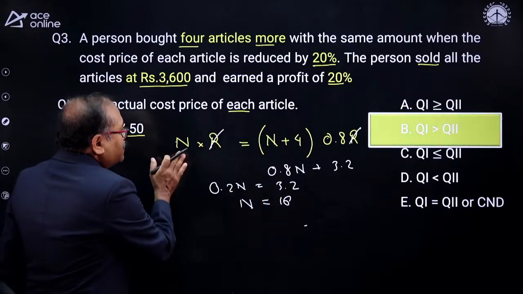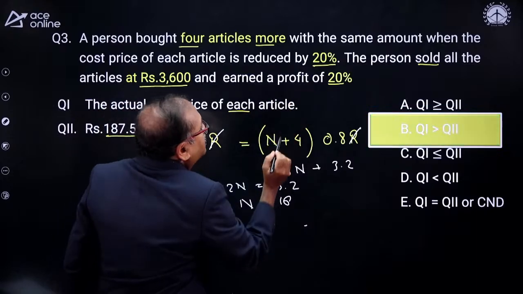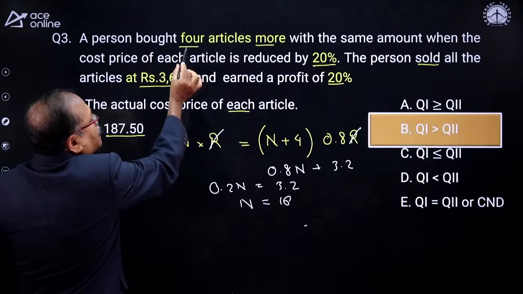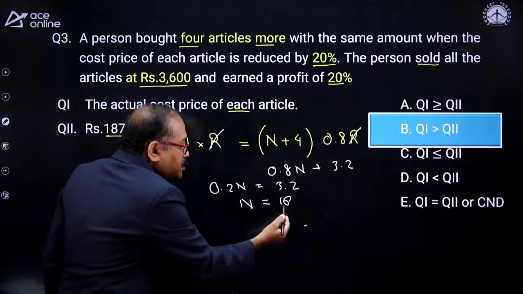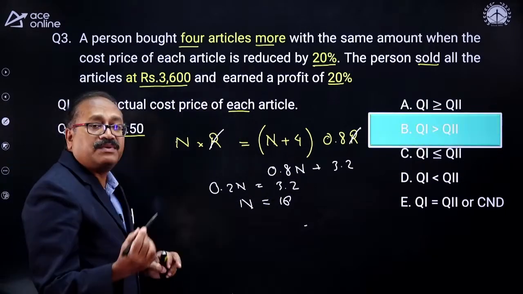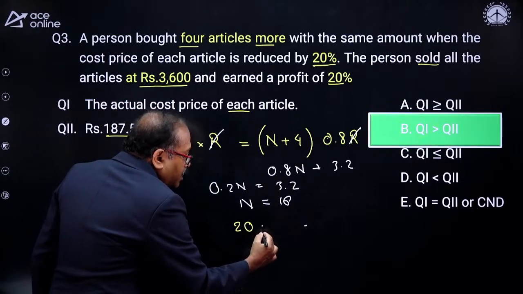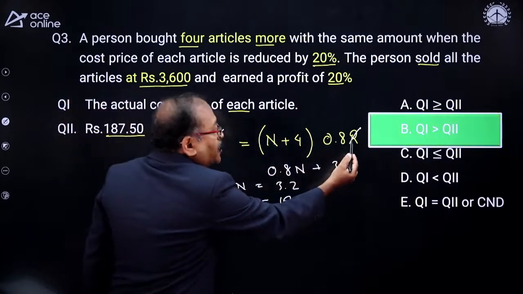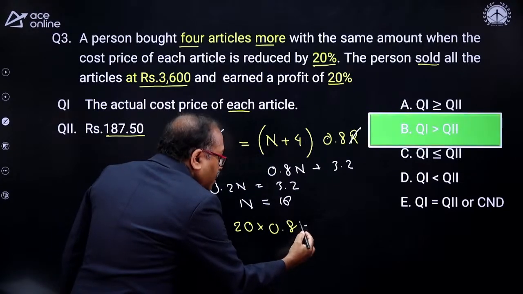Now previously it was N. Now what happens? Because of the price reduced, he is able to buy how many articles extra? 4 articles extra. That means what is the total number of articles now? 16 plus 4, 20. Just coolly listen. I'll take care of the rest of the part. 16 plus 4 is 20. Okay? And into, what is the rate? The rate is now 80% of R. So now take that, that's 0.8 R.